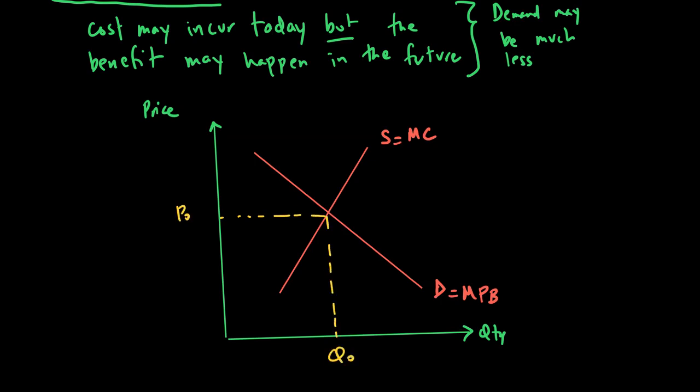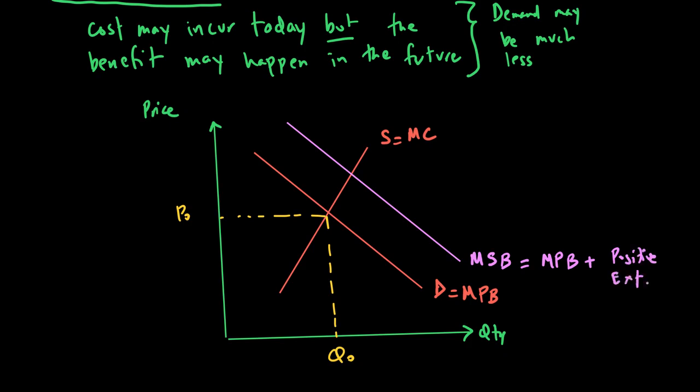From a society's perspective, what we argue is this, that people only look at the private benefit and not the external benefit. If they start to look at the external benefit, the demand should be much more. The demand should be, for example, like here. So this is what we call the ideal demand curve, which is called the marginal social benefit, where you look at your benefit, marginal private benefit, plus the positive externality.